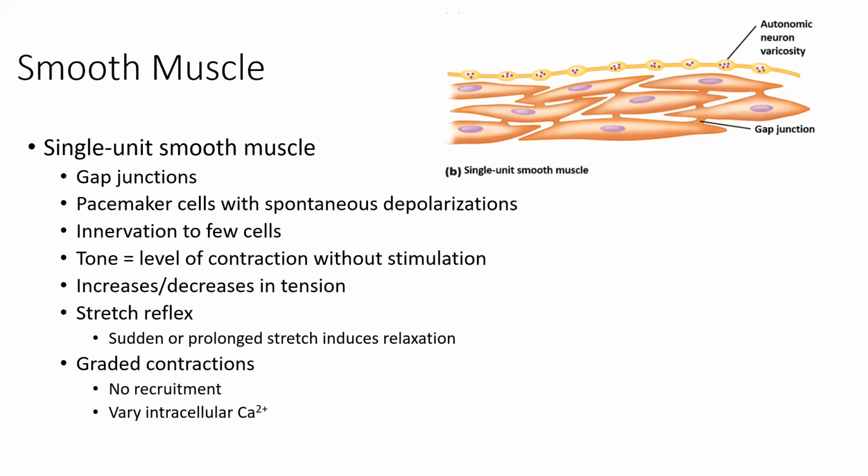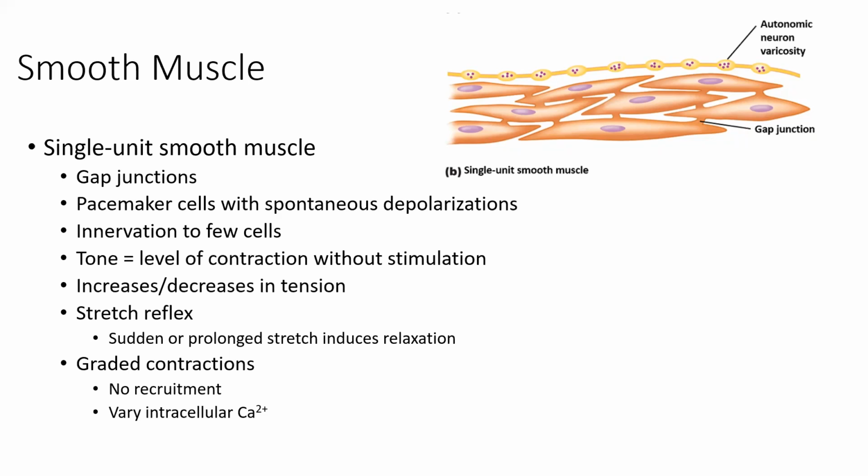Whereas we saw in skeletal muscle that it had to be innervated, there had to be that neurotransmitter crossing the junction, binding to a nicotinic receptor, bringing about an end plate potential, here we can see the contraction of this muscle in the absence of any type of neural stimulation, in the absence of any type of neurotransmitter or chemical stimulation. That's what we call pacemaker ability or pacemaker potential.